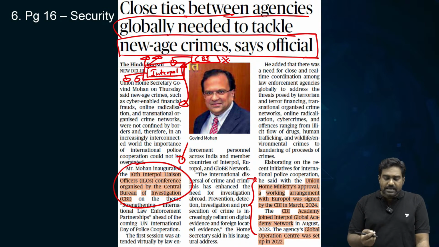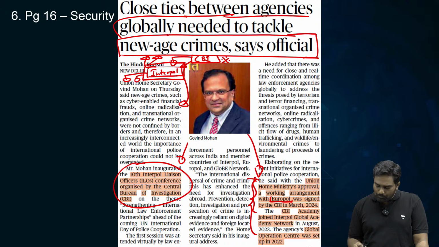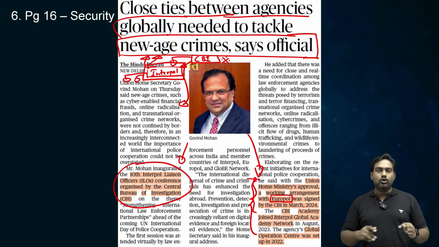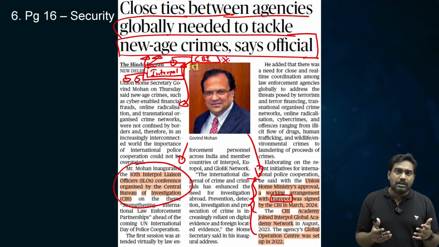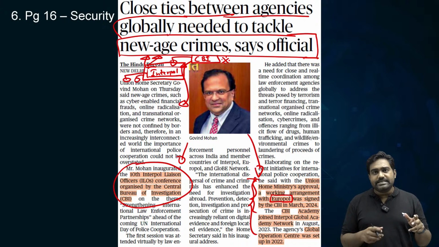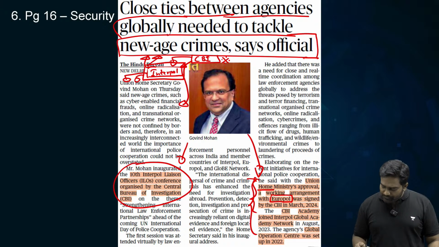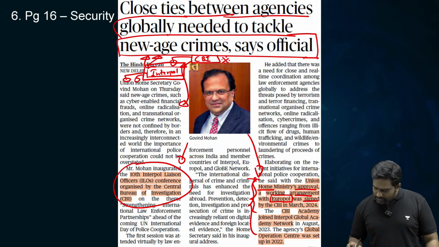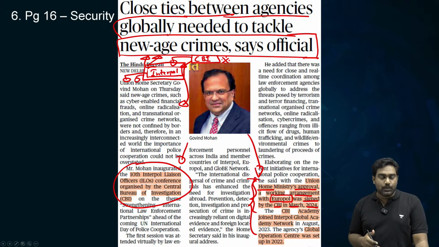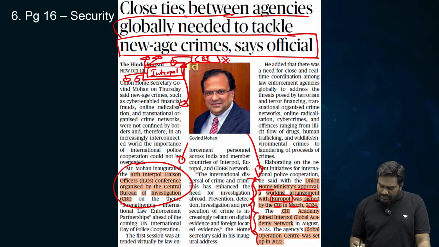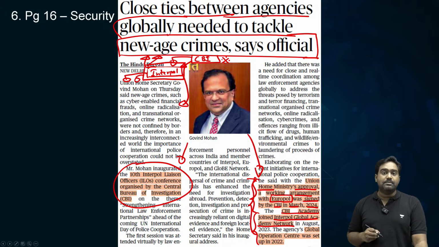So, CBI has informed that India has also joined Europol. Just like Interpol is a global international criminal police organization, European countries have a coordinating platform called Europol. So, Ministry of Home Affairs has approved the establishment of a relationship between CBI and Europol as well, and the CBI Academy, the training academy, has joined Interpol's Global Academy network.